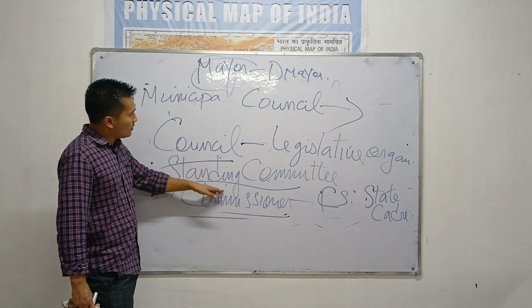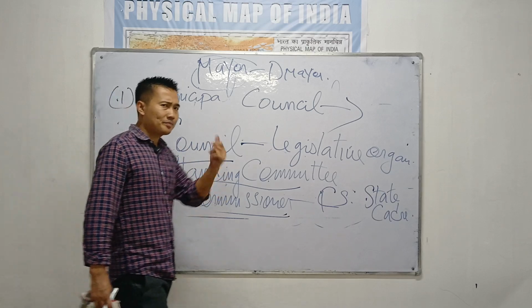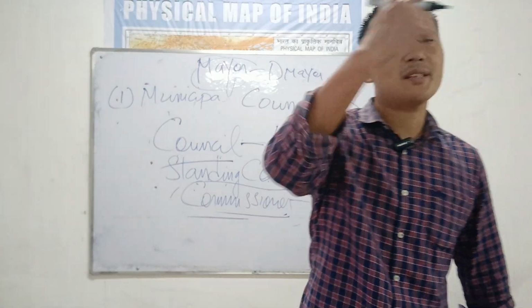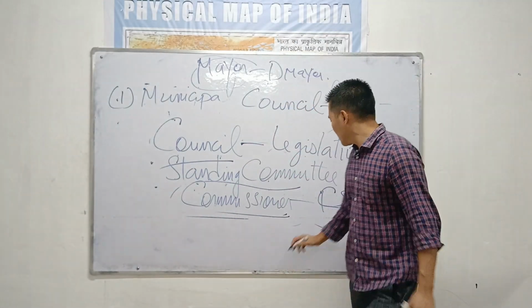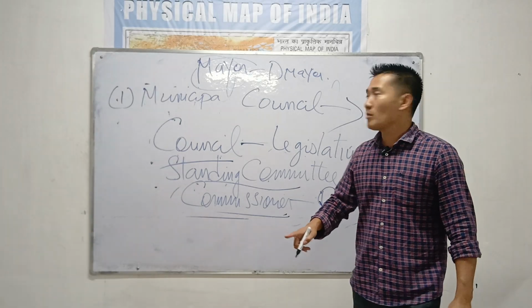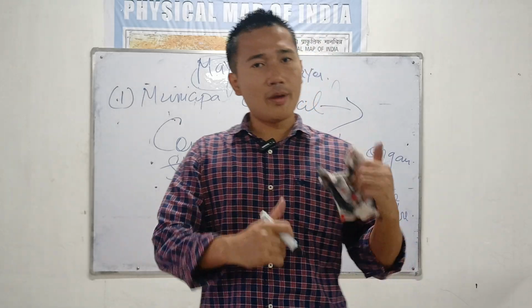Who made this law? It is the municipal council, it is the council. But who will implement it? It is the government officials. One intellectual, qualified, skillful state cadre civil servant is going to be appointed as municipal commissioner of the municipal council. So he's going to execute the laws.